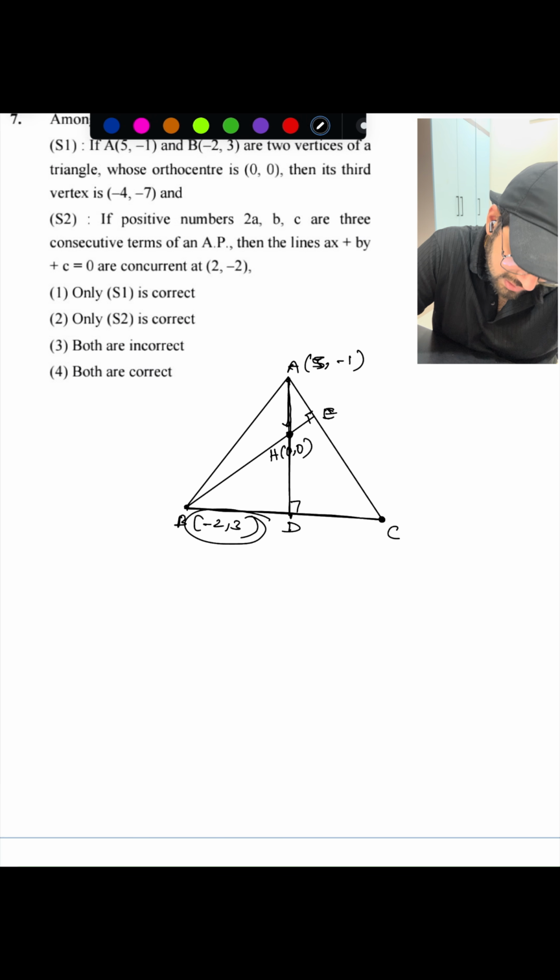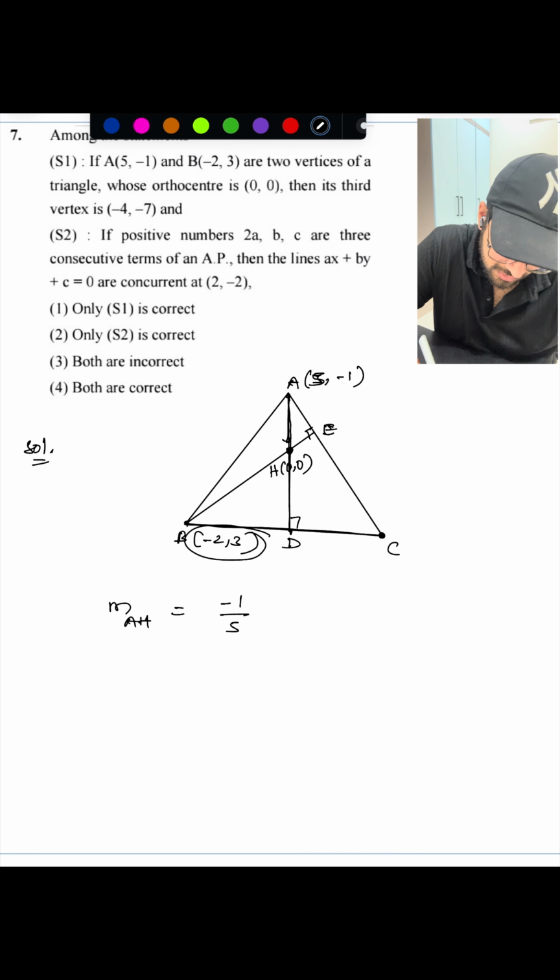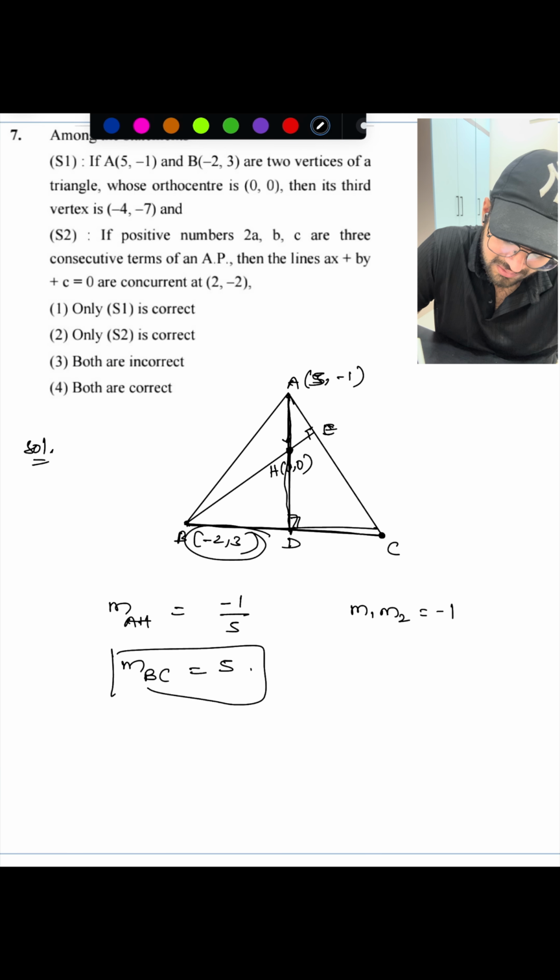So what is the slope of AH? Slope of AH is minus 1 by 5. As AH is perpendicular to BC, the slope of BC is 5, because the product of two perpendicular slopes is minus 1.